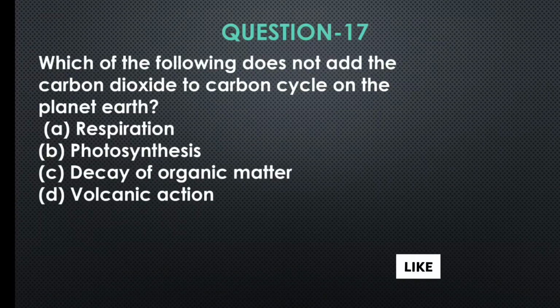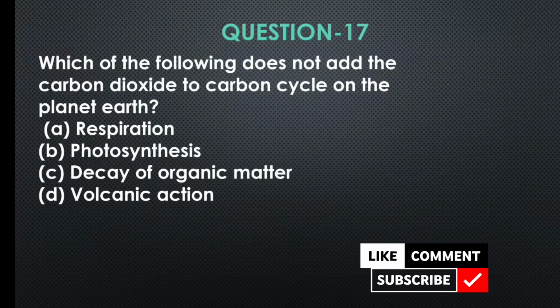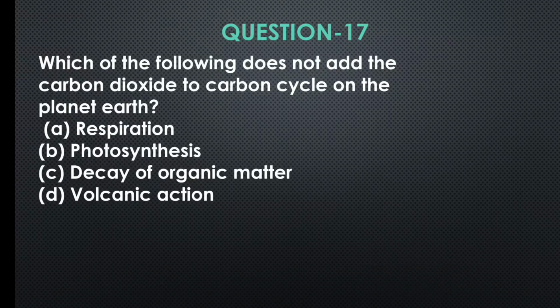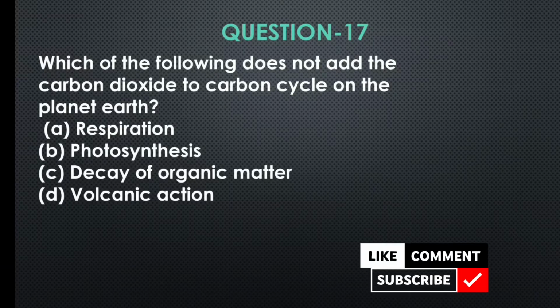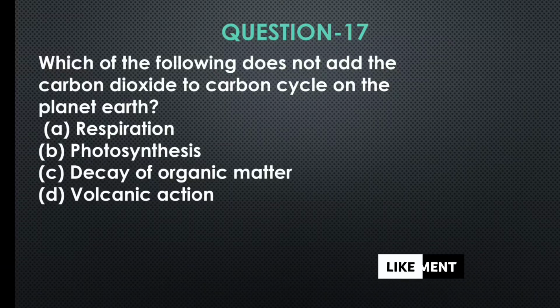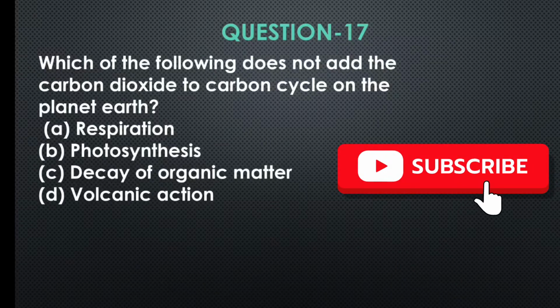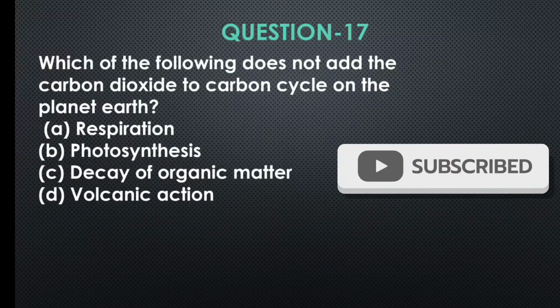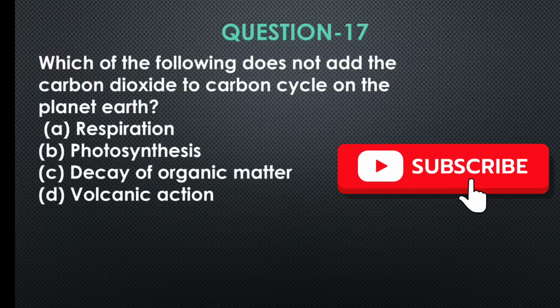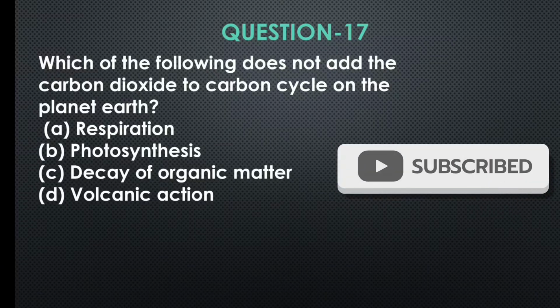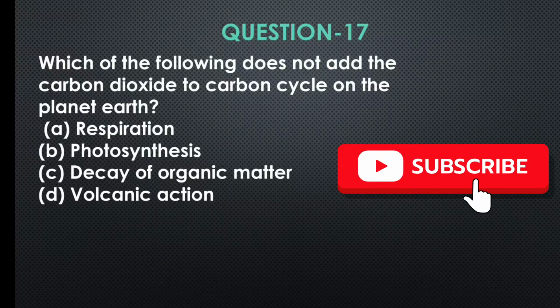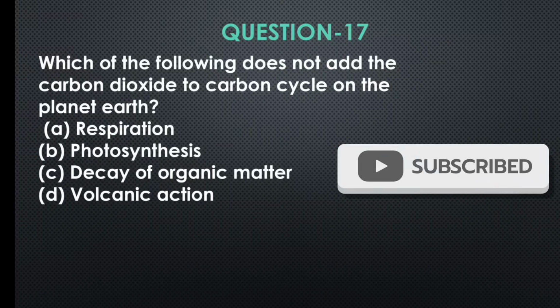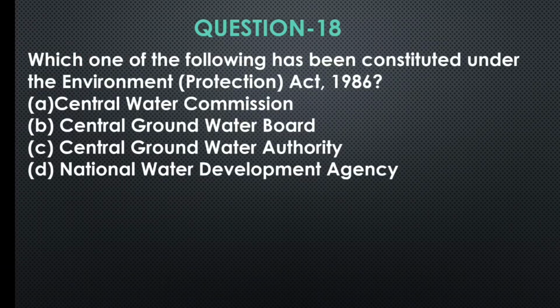Okay. Question number 17. Which of the following does not add carbon dioxide to carbon cycle on the planet Earth? Option A, respiration. Option B, photosynthesis. Option C, decay of organic matter. Option D, volcanic action. Very easy one. We already know the answer. So the correct answer is option B, photosynthesis.